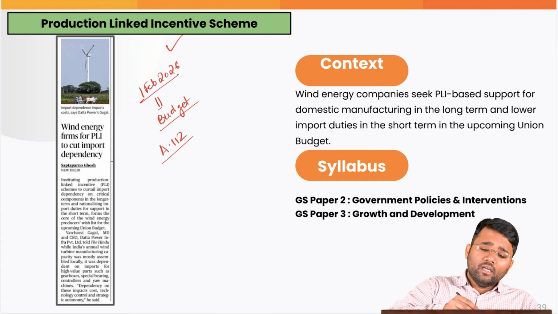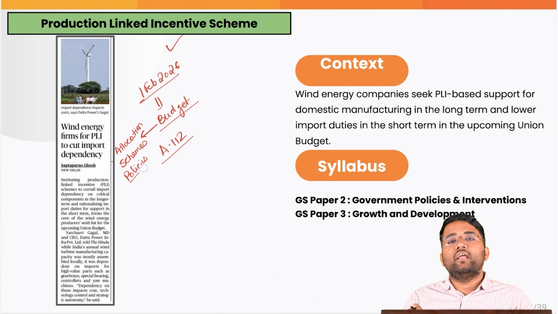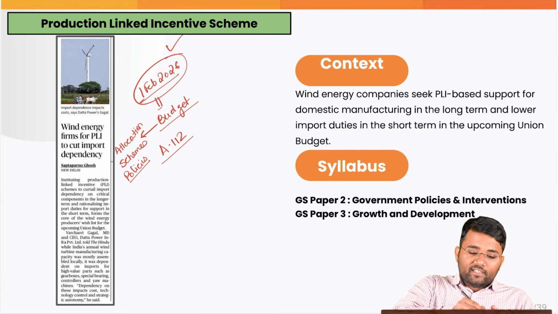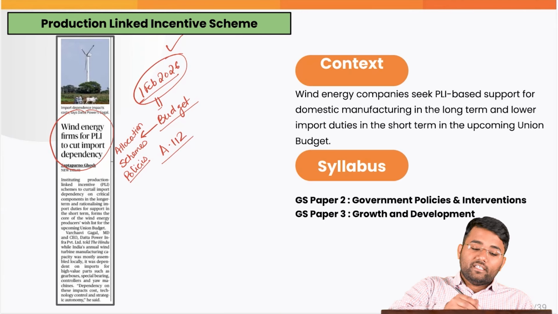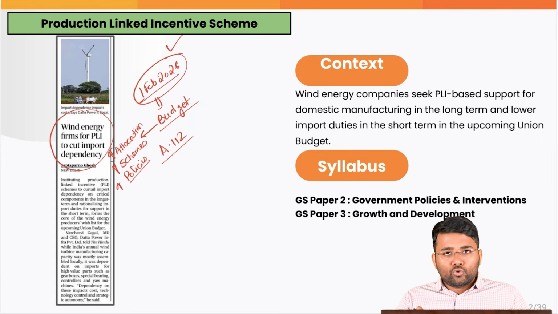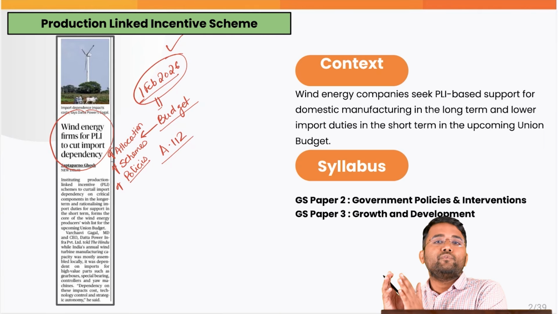Also, whenever the budget is announced, there are different allocations that are given to different sectors. There are different schemes and policies that are also announced for the different sectors. And that is one of the reasons before the final budget is announced on 1st February, the different sectors make various demands with the government for increased allocations, better schemes, better policies, so that these sectors can sustainably grow in future.